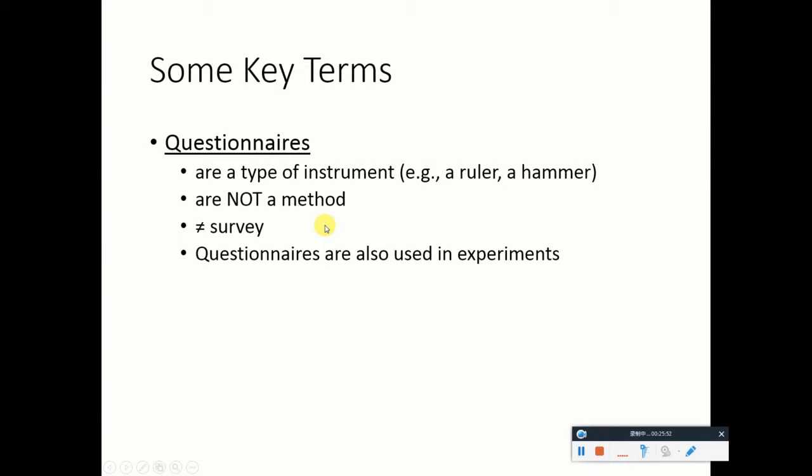Another reason that you cannot just say, oh, I just did a questionnaire study, is that it is confusing, because questionnaires are also used in experiments, as we'll see later on. So when you say, I just participated in a questionnaire study, then people might ask, what do you exactly mean? Do you mean you participated in a survey or in an experiment? Because questionnaires can be used in both types of methods.